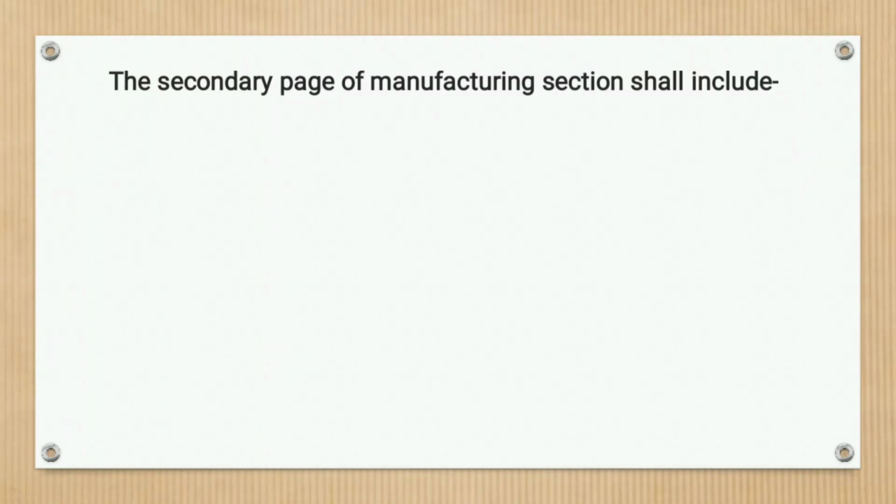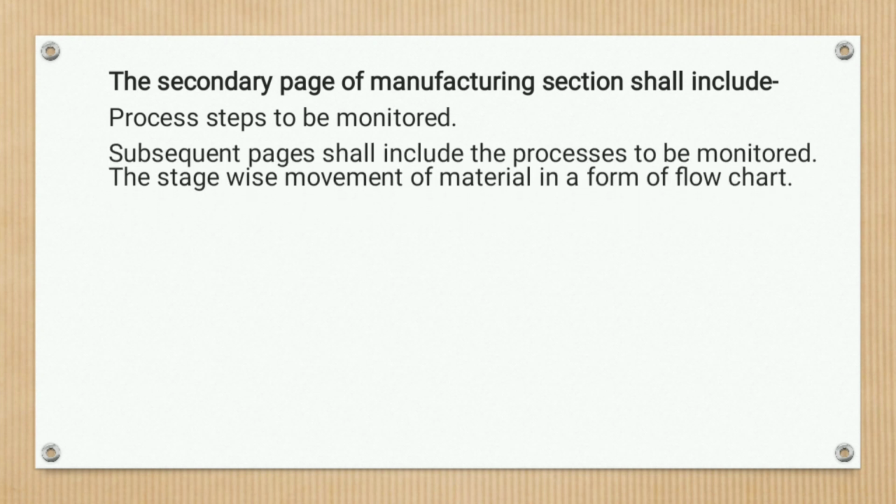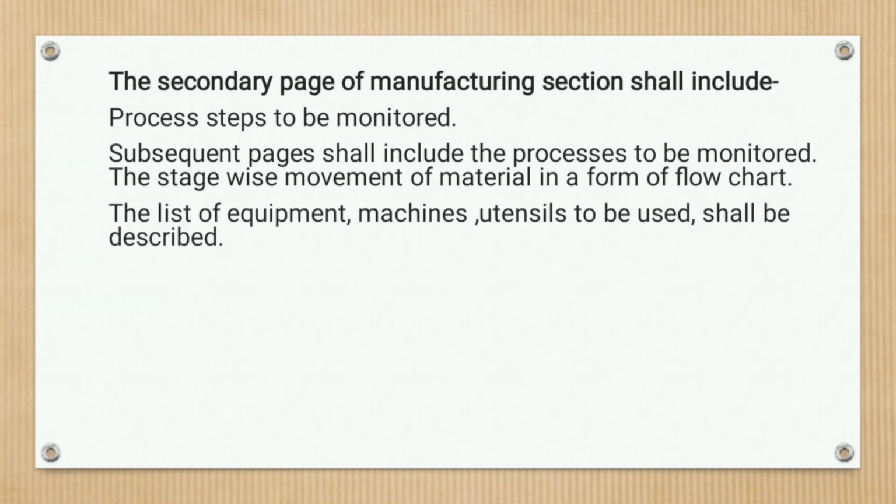Then the second page of the manufacturing section shall include the process steps to be monitored. Then subsequent pages shall include the stage-wise movement of material in the form of flowcharts. Then the list of equipment, machines, utensils to be used shall be described.